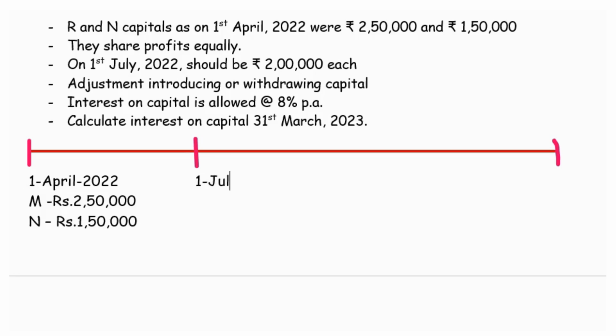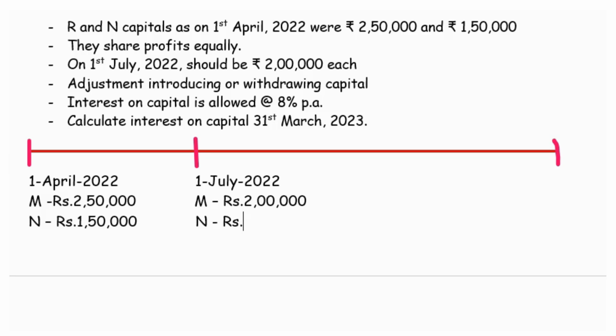What they decided is, on 1st July 2022, they want to alter the capital. Both of them, M and N, want to maintain a capital of rupees 2 lakhs. That is the date of the first change.